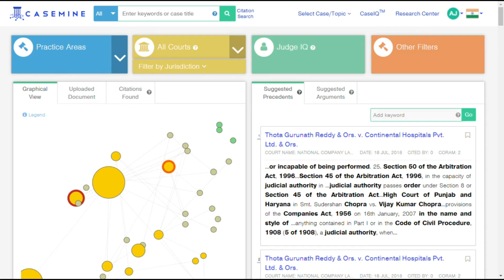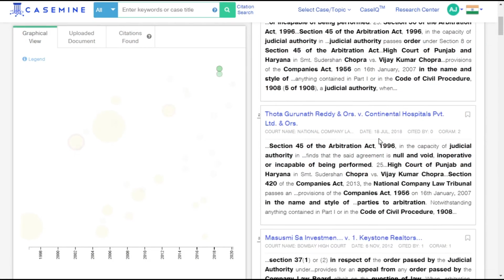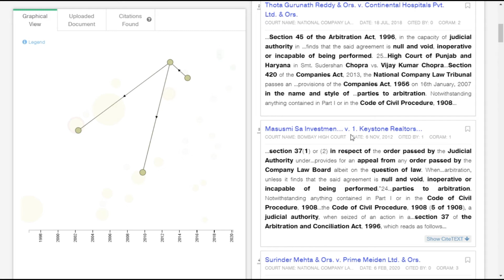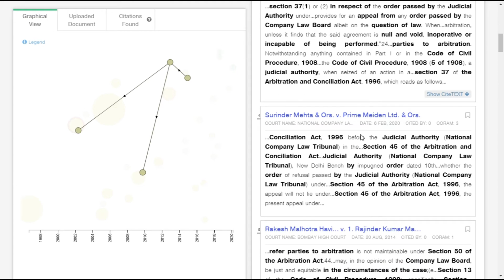The first result is the judgment uploaded by our researchers, as it is the judgment having the maximum in common with the context of our research. The second result is a judgment given by the High Court of Bombay, where the question of maintainability has been raised as a preliminary objection. Reading further, it is evident that the facts in this case also deal with the existence of an arbitration clause in the shareholders' agreement. This is definitely a judgment matching the context of our research.